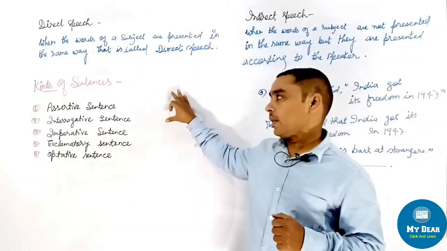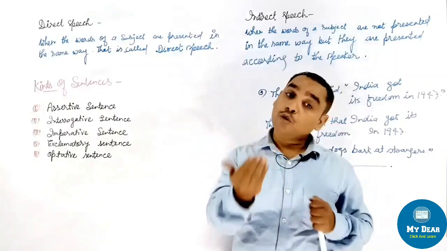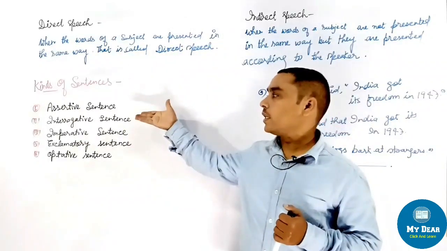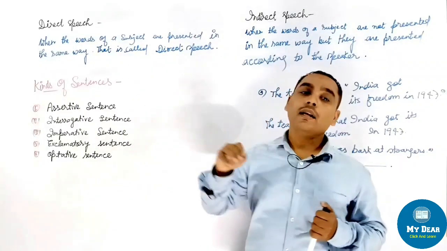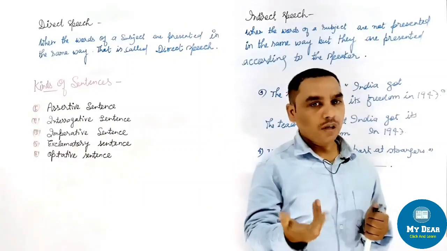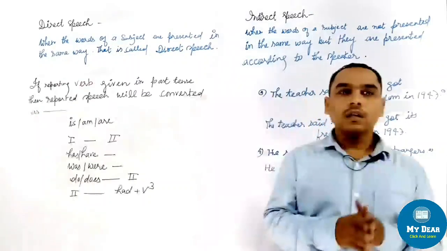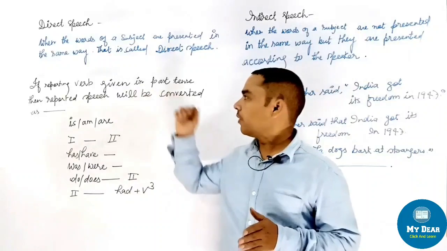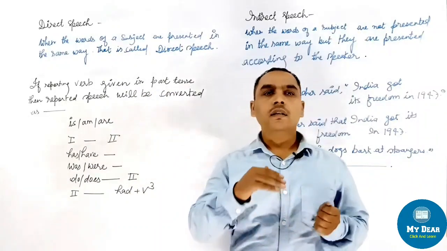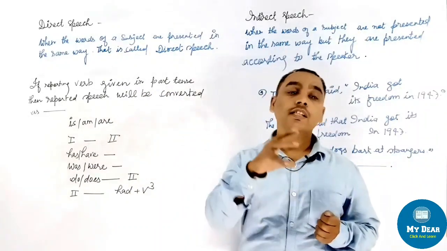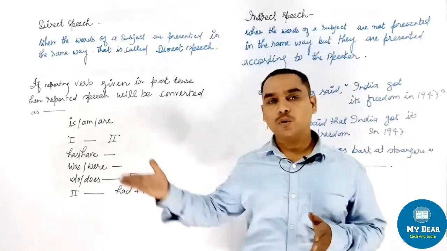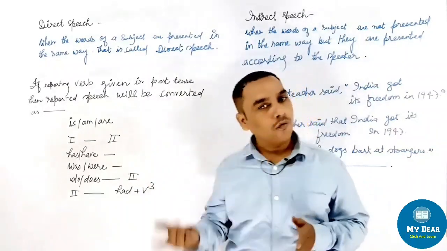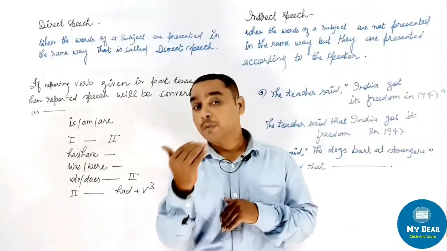You can see how I am going to change it. First, I am taking the assertive sentence and telling you how you will convert it into indirect. If the reporting verb is given in past tense, then the tense of reported speech will be changed according to what I have written: first form, second form, had plus third form.